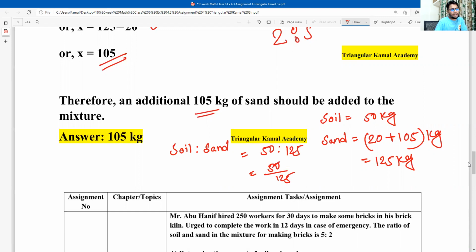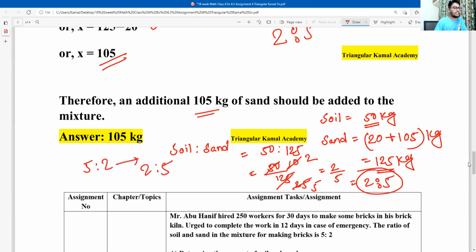Divide by 5: 5 tens are 50, 5 twos are 10... then divided by 5, we get 2:5. So now the ratio is 2:5. That is exactly our answer, so it is correct. If we add 105 kg of sand to the previous amount of sand, the new amount of sand is 125, the soil remains unchanged and their ratio will be 2:5. That means the ratio changes to 2:5 if we add 105 kg of sand. So I think now it's very clear to all of you.